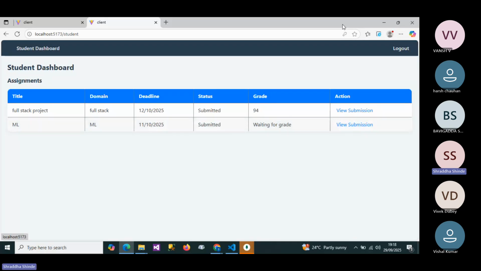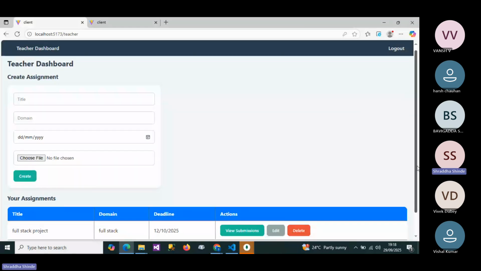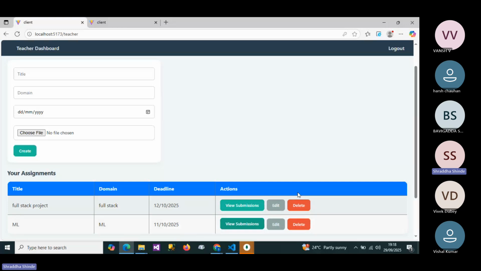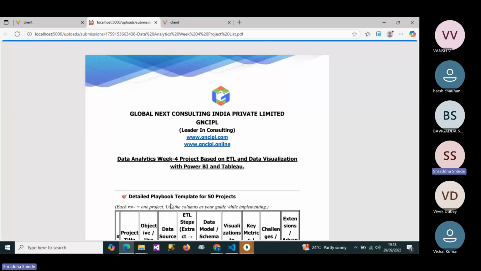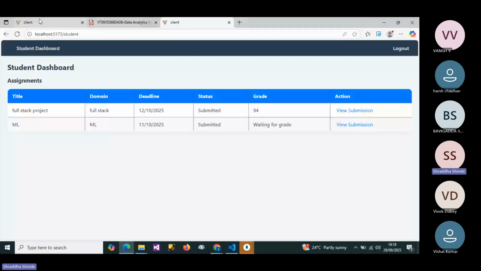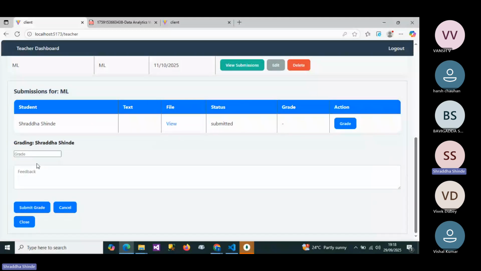Okay. So if we go to the teachers, then here we see view submissions, and here is Shraddha Shinde who submitted the task, and by view we can view that PDF and the completed assignment, and we can assign the grade as per the assignment.